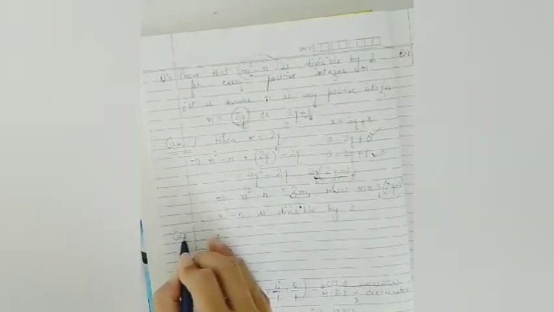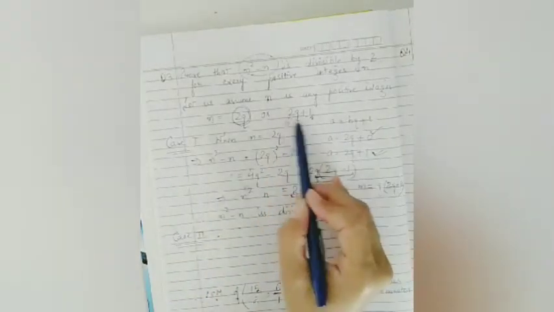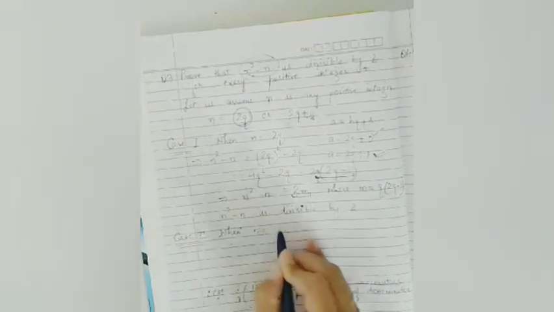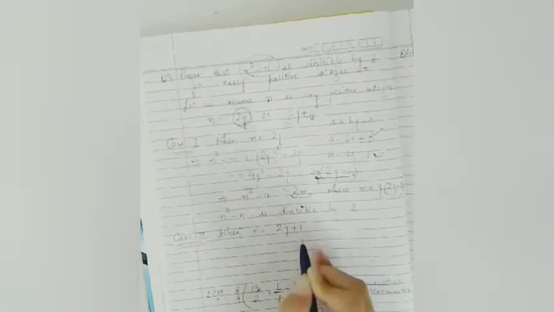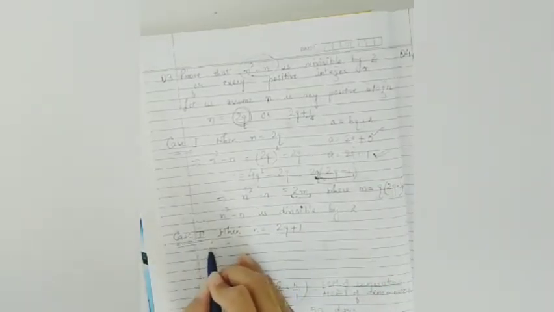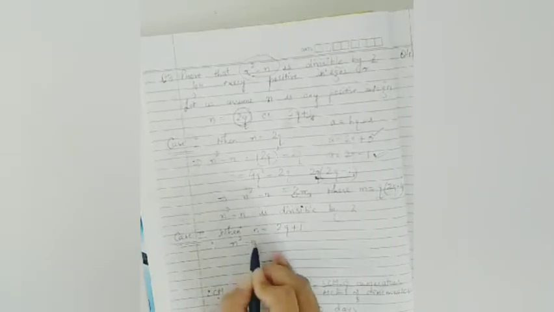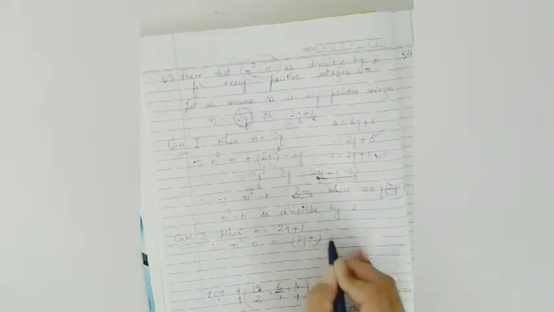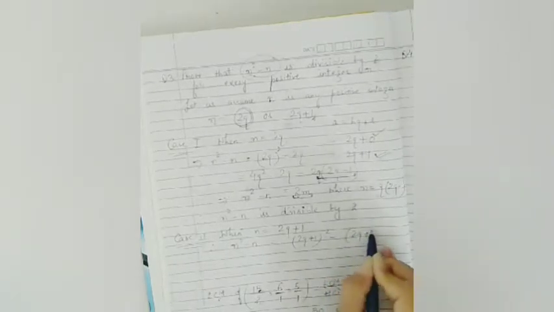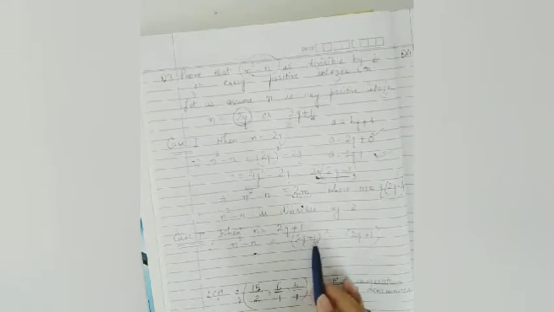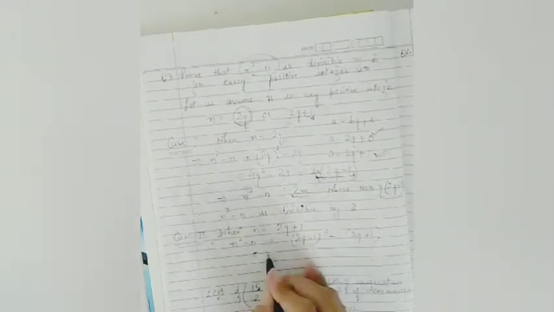Then we have case 2. Case 2 says, what do we have to do now, we would be taking 2q plus 1 when n is 2q plus 1. Now we will put the same values again. Therefore n square minus n will be 2q plus 1 whole square minus 2q plus 1. This is 2q plus 1 whole square. This is 2q plus 1.